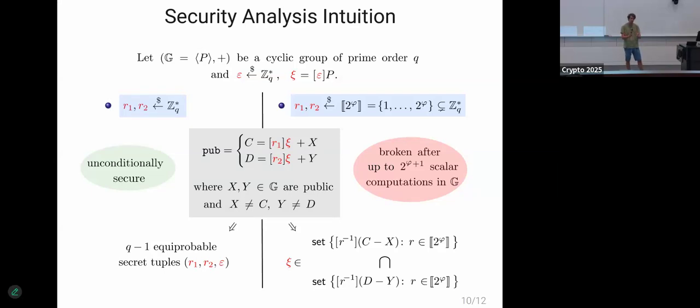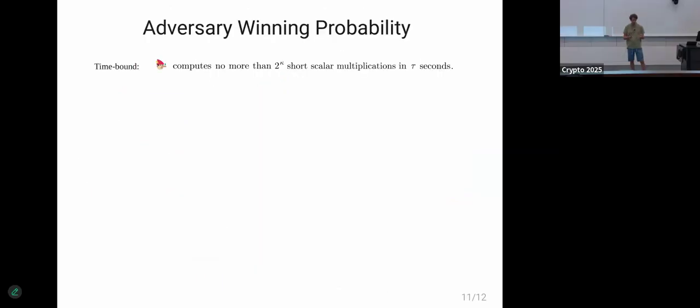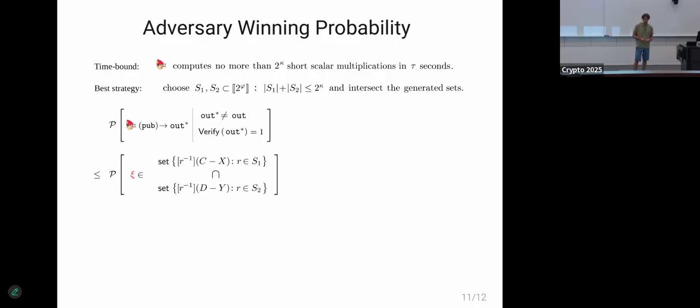And this is basically our assumption that the most efficient way the adversary can win is in this way. So if the adversary is bounded in making a certain number of computations, we can actually bound its probability of winning, its probability of cheating, sending to the client something that is not the pairing inputs and passing the verification phase. So as I mentioned, this would be its best strategy. It would have to choose elements from this bounded set such that their sum doesn't exceed this computational limit, and intersect the generated sets and hope for a non-empty intersection.